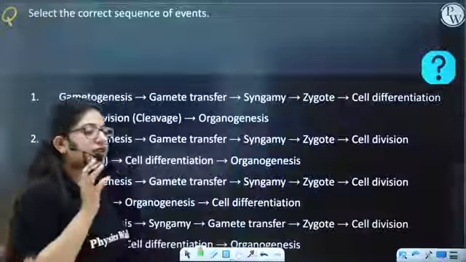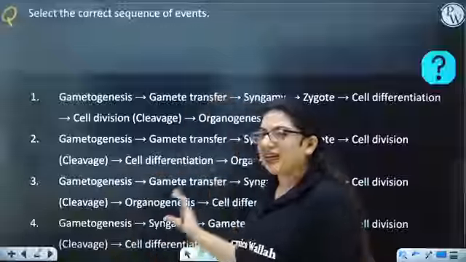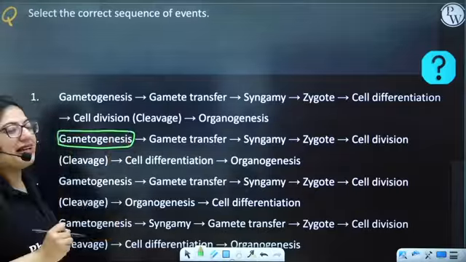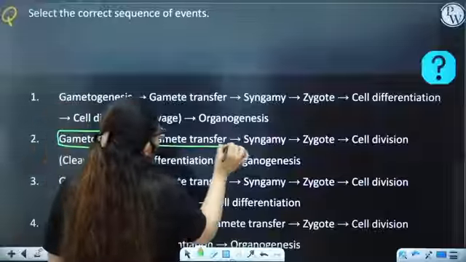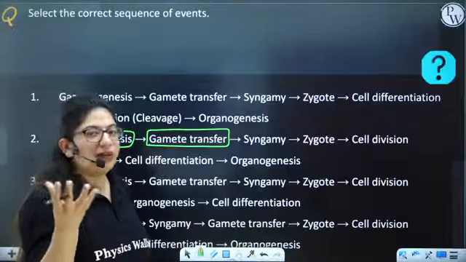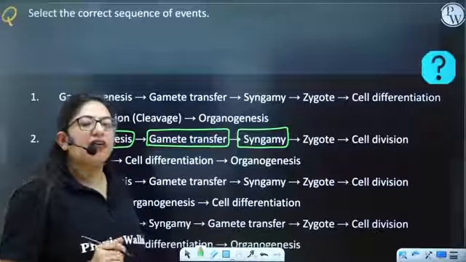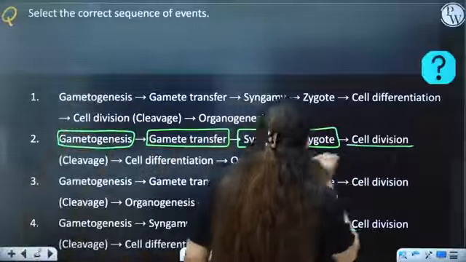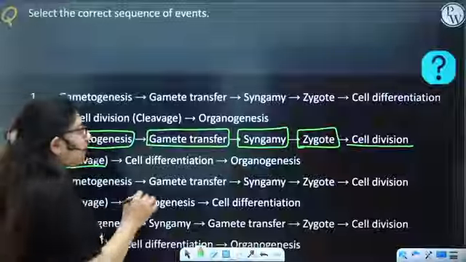Okay, so there are certain terms that are new to you here, only one or two terms, so I'll explain here only. So first of all, the gametes are formed. Then during insemination, the male deposits the male gamete into the female, and after the gametes are deposited, both the gametes will meet, and this will lead to the fusion of gametes. After the gametes are fused, they will form the zygote. Now they will start cleavage, that is cell division here. And after that, the cells will undergo cell differentiation.